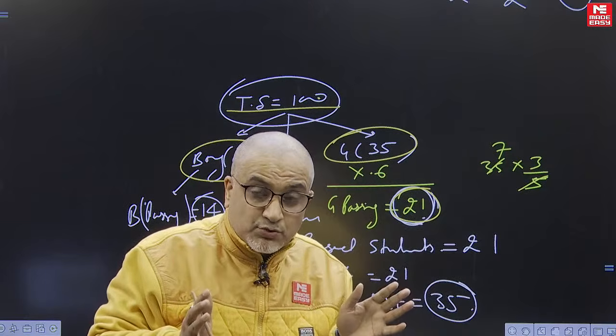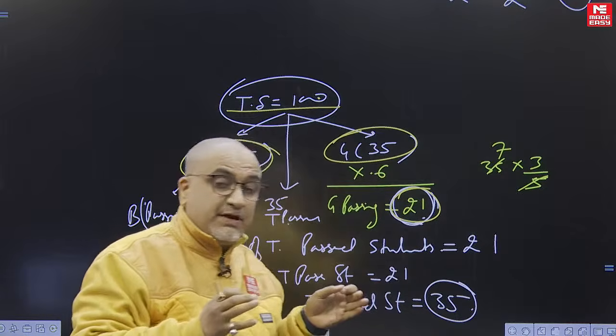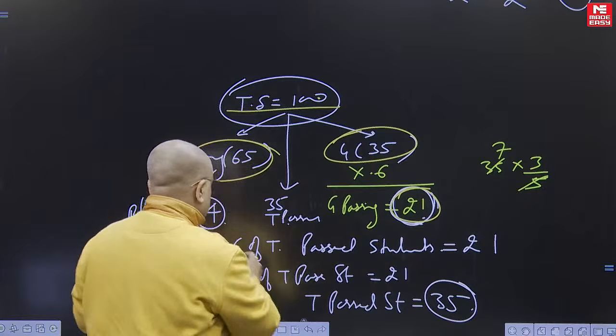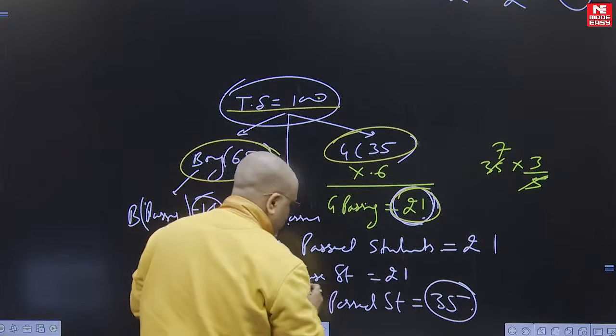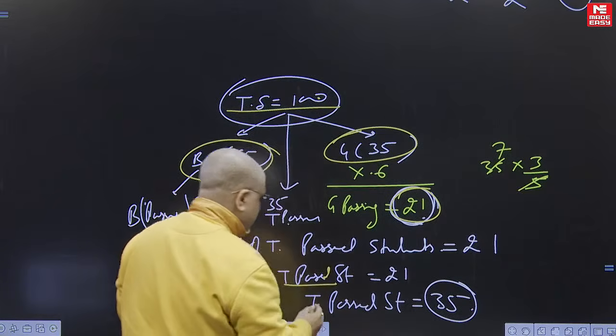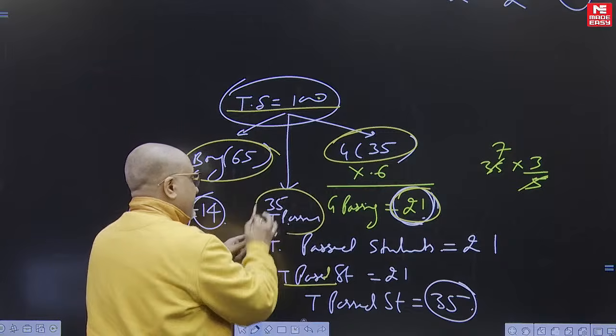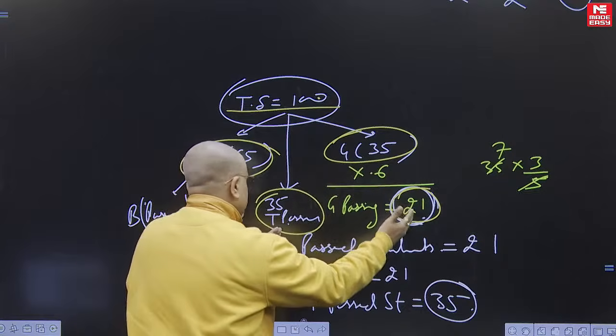Out of total pass students, 60% are girls pass student. So 0.6 of the total pass students is equal to 21. 3 by 5 of the total pass students is equal to 21. Total pass is 35. So 35 total मिला के लोग पास हुए, जिसमें से गर्ल इतनी थी तो बॉयज कितना